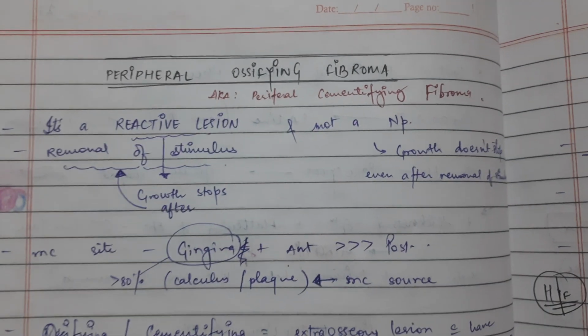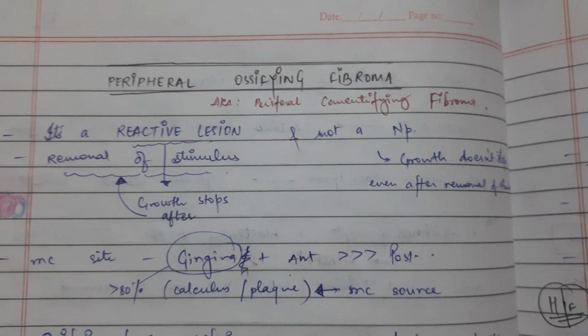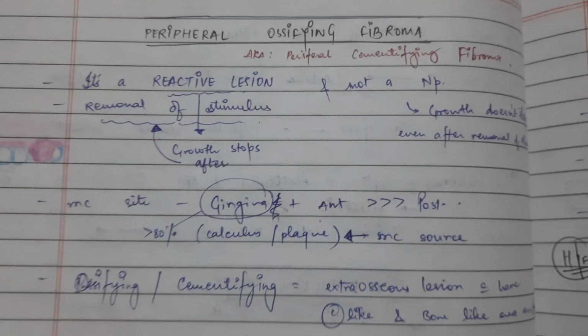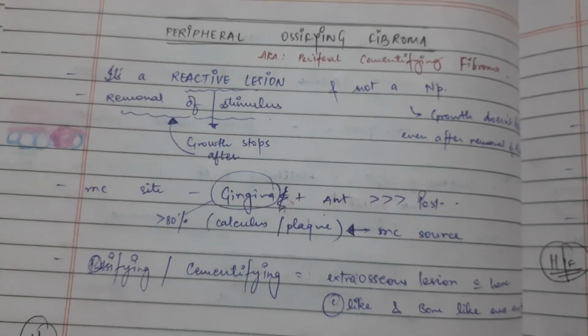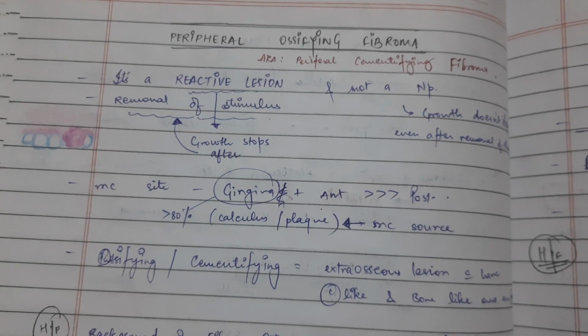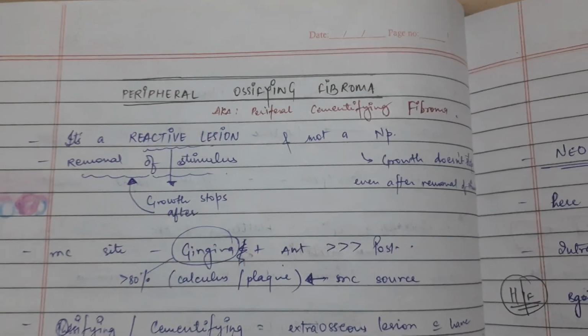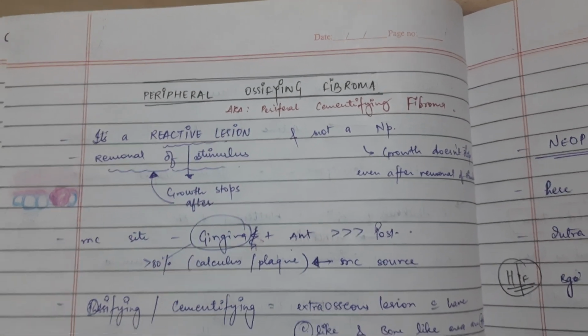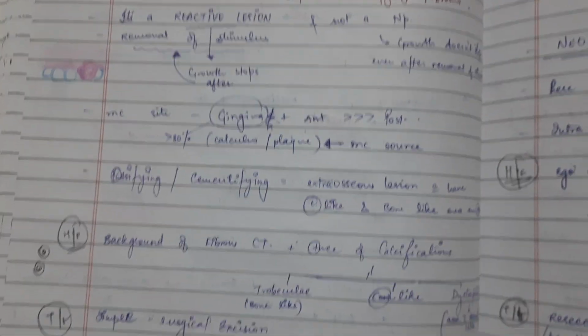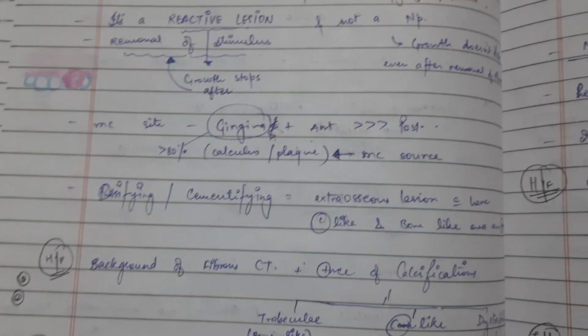Then peripheral ossifying fibroma, also called peripheral cementifying fibroma. It's a reactive lesion: growth stops after removal of the stimulus. It's a reactive lesion, not a neoplasm. That's the meaning of reactive and neoplasm.